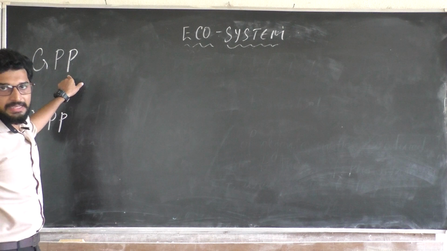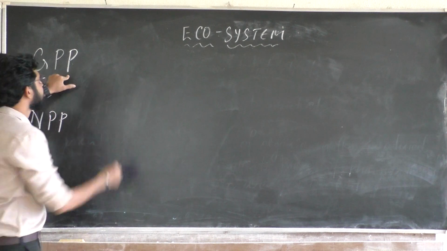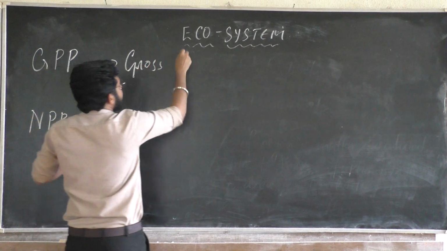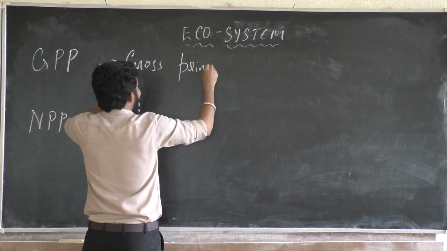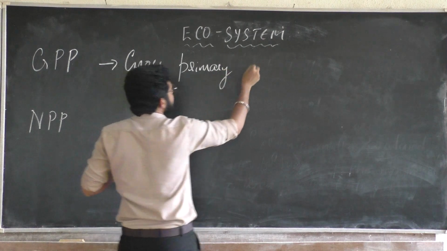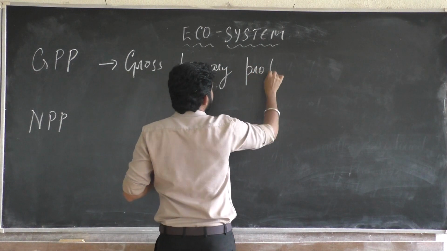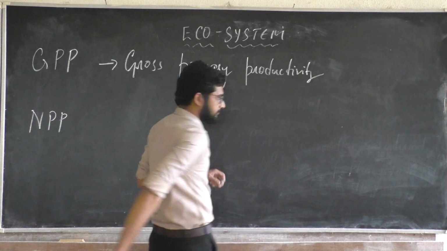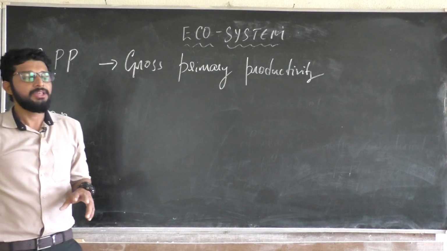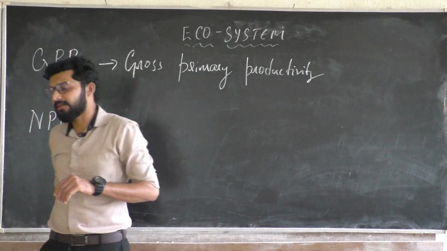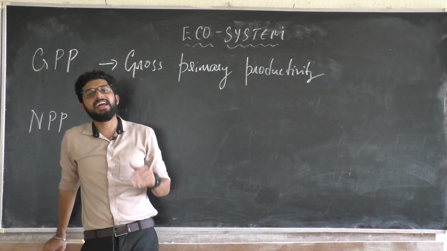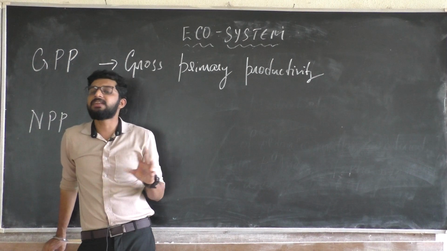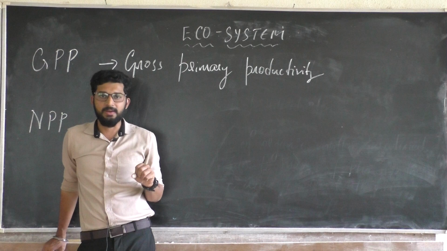GPP means, I'll expand this, gross primary productivity. What do you mean by gross primary productivity? We'll see. You take an organism, say a green plant. It is utilizing sunlight by means of the photosynthesis procedure, which will produce an amount of biomass.